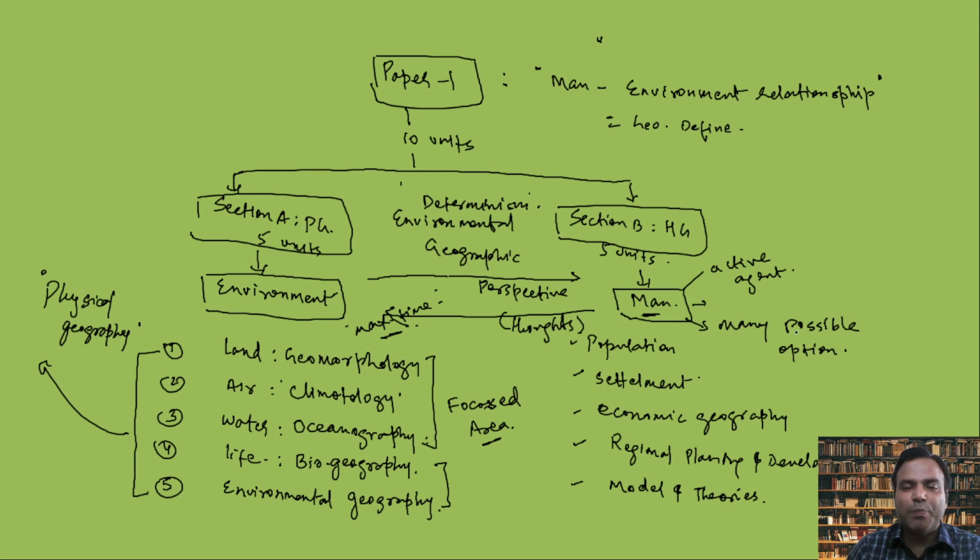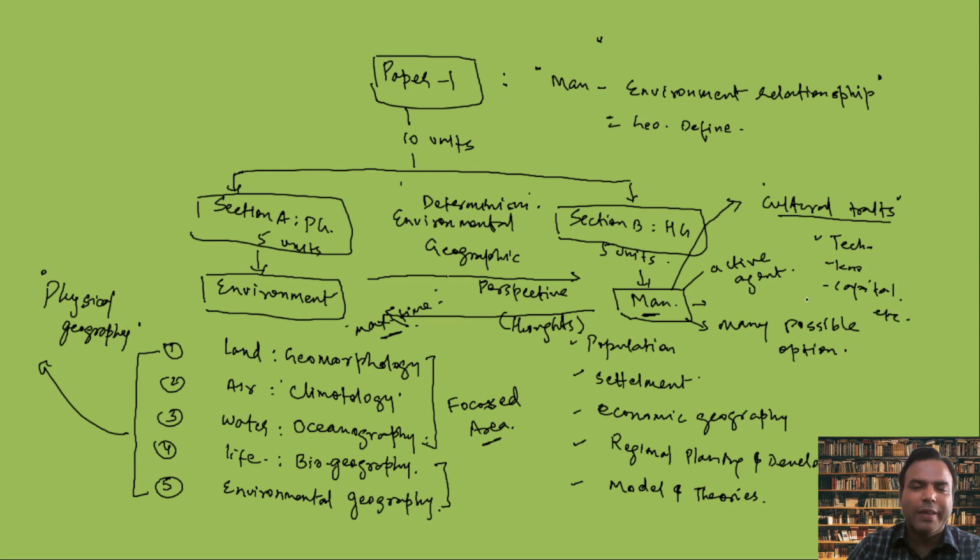So we call it the best possible choice made by men, depending not on the environmental condition, but on the cultural characteristics or cultural traits of the society where these people are living. And culture is determined by technology, knowledge, isn't it? The capital they possess, the population pressure, and so on. That is called culture.